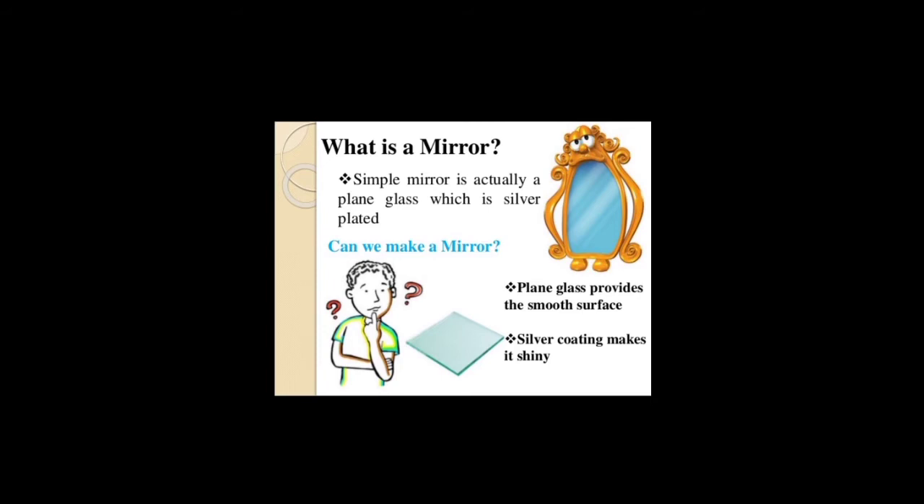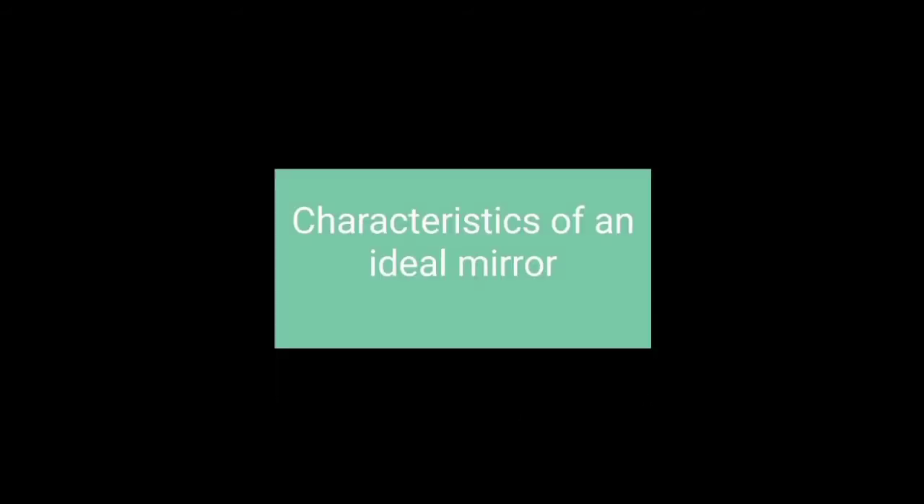What are the characteristics of a mirror? An ideal mirror should have the following characteristics. First, it should not absorb light. Second, there should be little or no transmission of light. It should give maximum reflection.